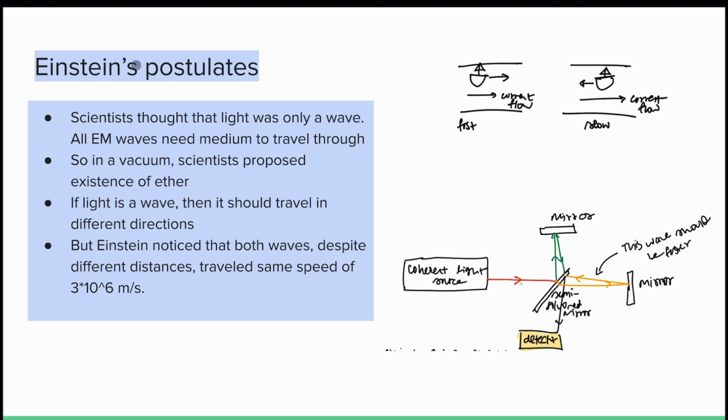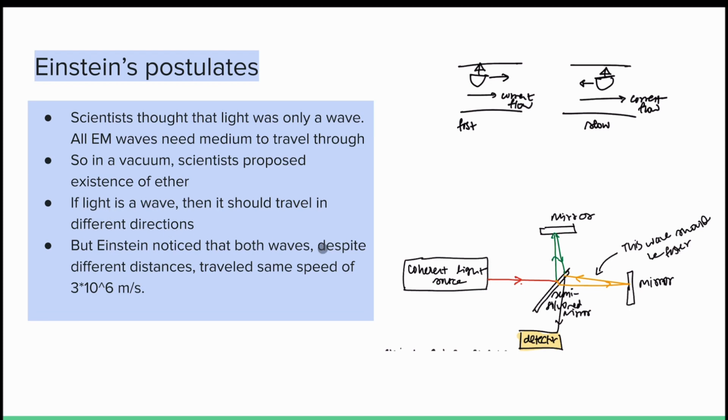Before we talk about Einstein's postulates, it's important to think about the context at this time, and also what led Einstein to craft these postulates. During this time, scientists thought that light was only a wave, and so all electromagnetic waves needed some sort of medium to travel through. Ocean waves needed water to travel through, and sound waves need air to travel through. So scientists proposed that a vacuum wasn't really empty and that light traveled through the existence of an ether in a vacuum.